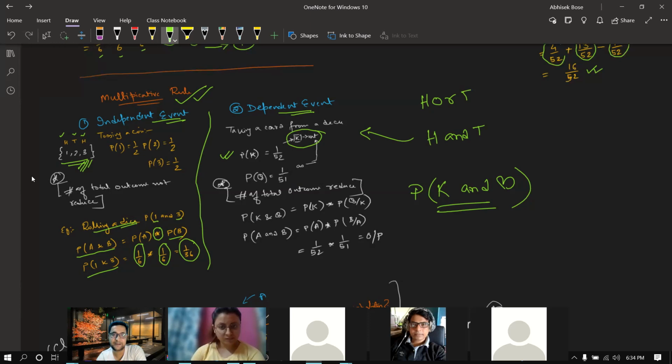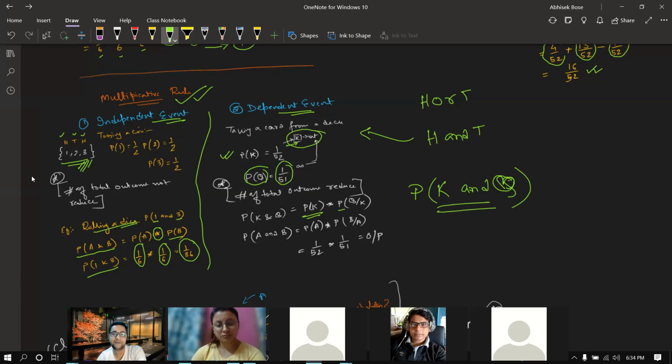So what is the probability of queen? Sorry, not this, this is hard. Just think about queen. King and queen I'm searching. Okay. So queen is basically 1 by 51, because this K is already removed, because you already placed that card, correct? So it's already removed from your 52 collection. So it will be minus 1, that's 51, because 1 king card you already showed. So the formula is probability of K multiplied by probability of Q given K, correct?